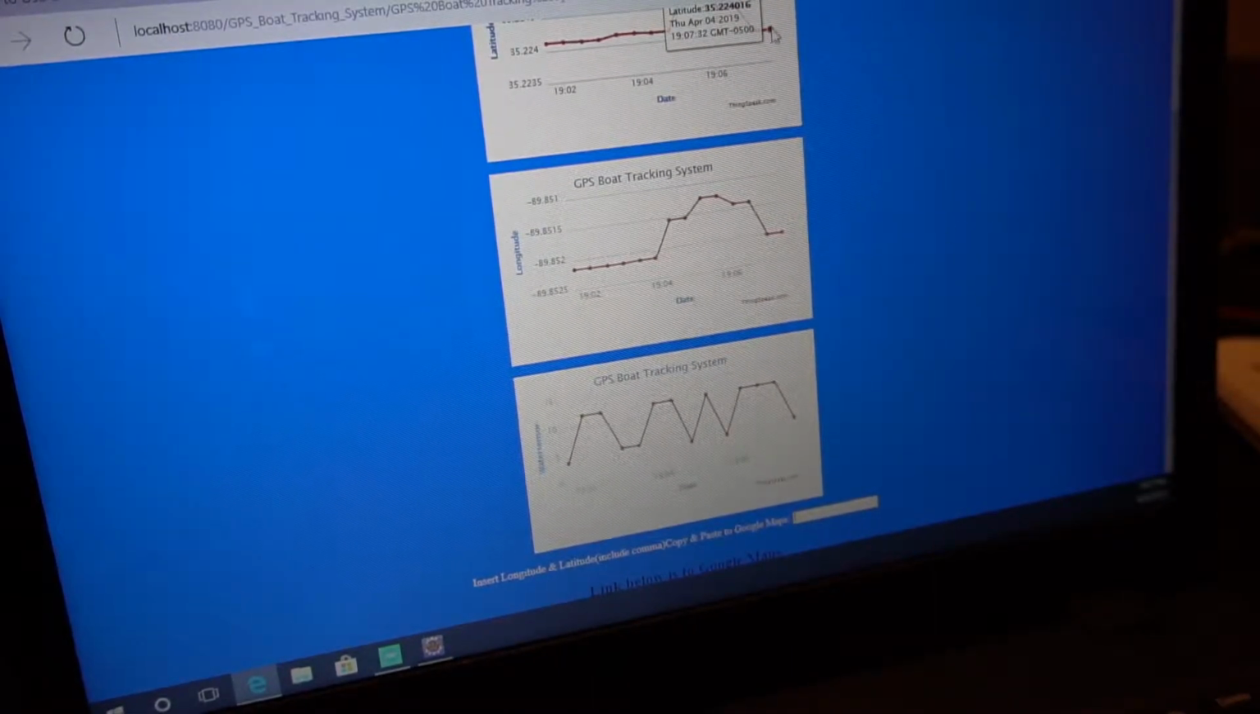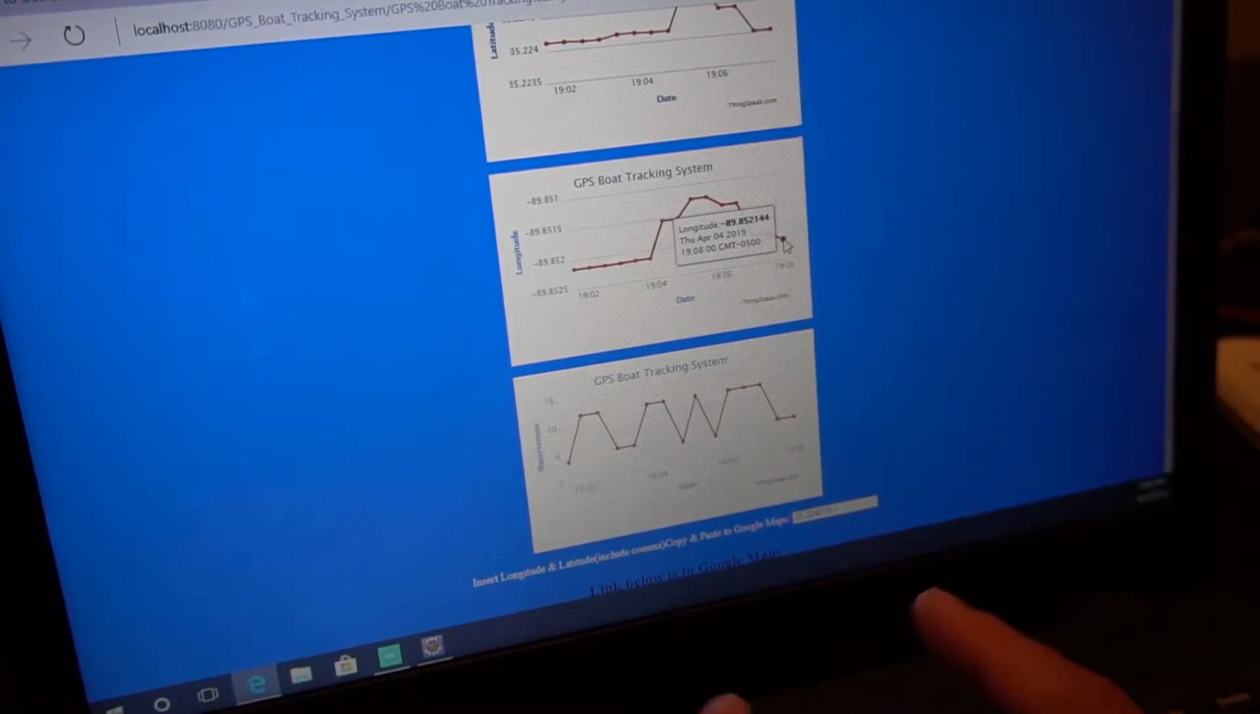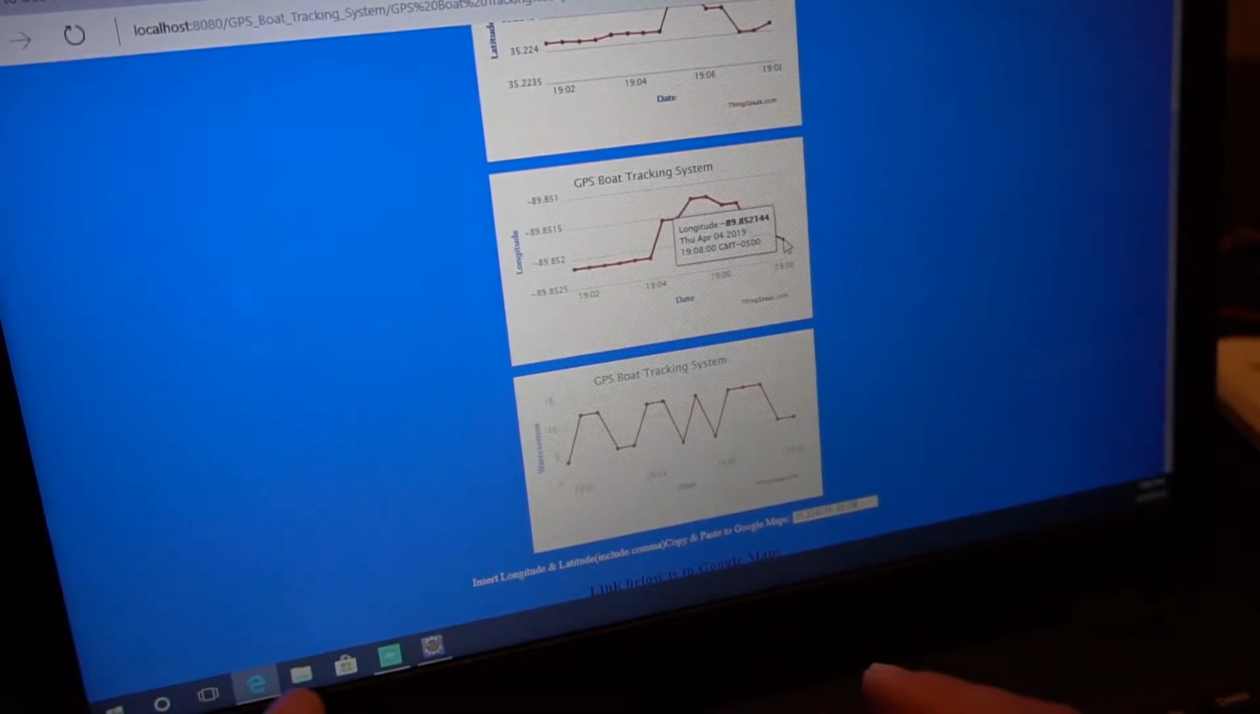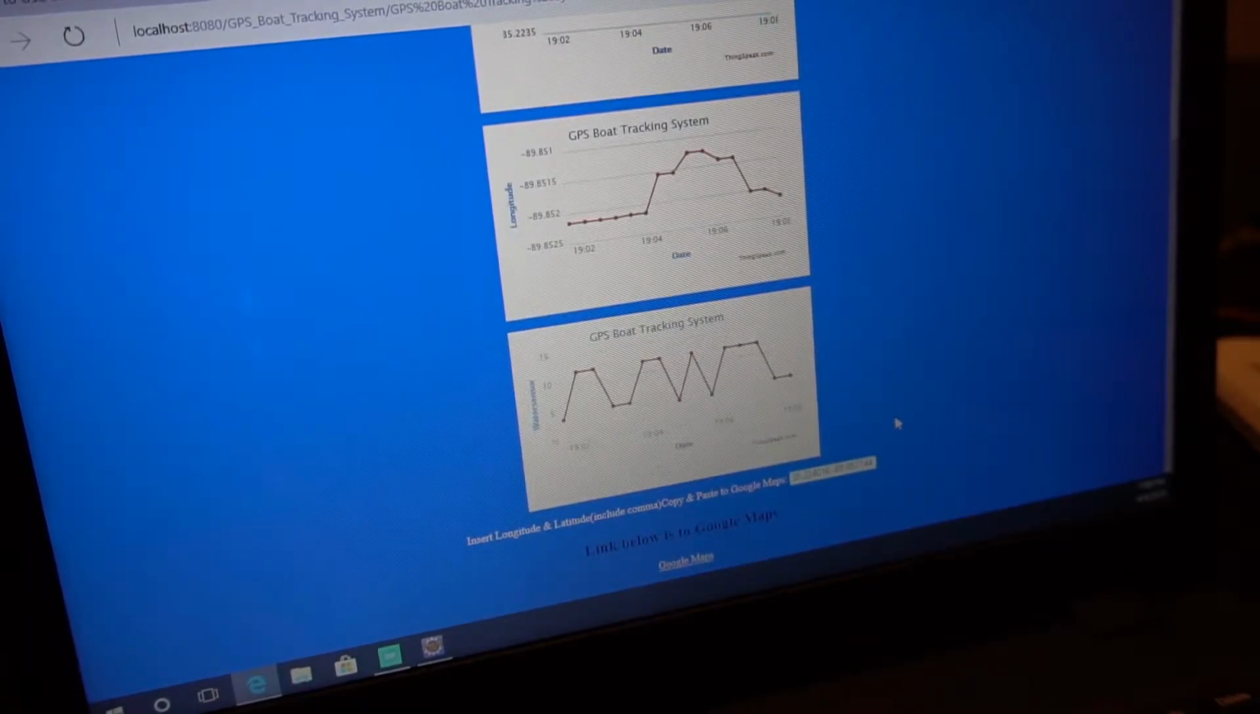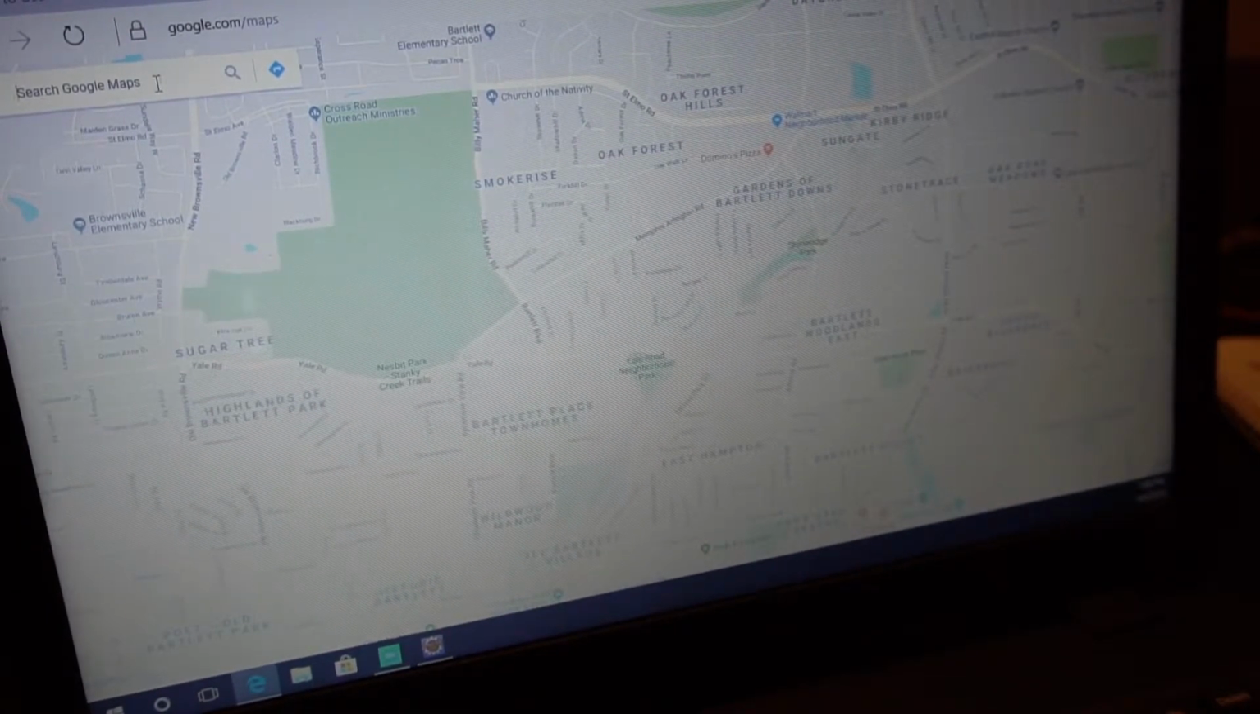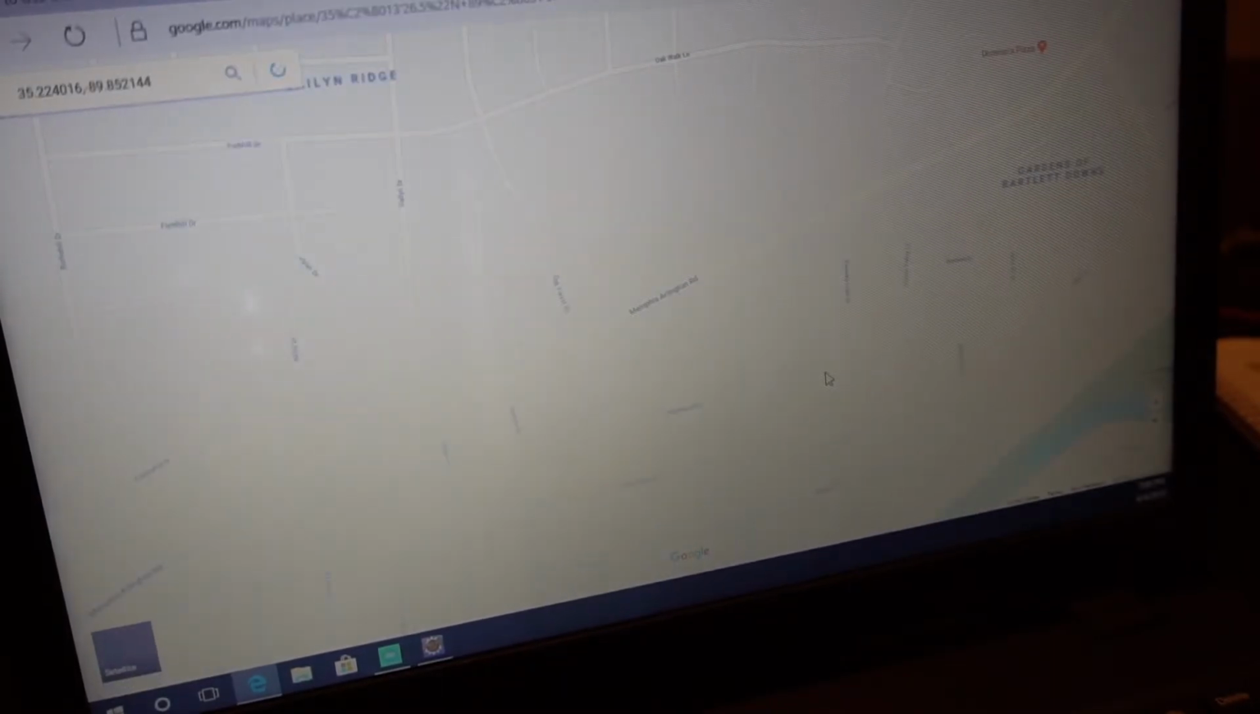I will scroll down. Let's see, I'll find 35.224016, and I'm actually typing this in. You would do the longitude, which is negative 89.852144. And then I would copy, and I would go down here to the Google Maps link that leads directly to there. You come into this search and you paste, and you search, and it shows exactly the location of where I'm at, or where I went to.